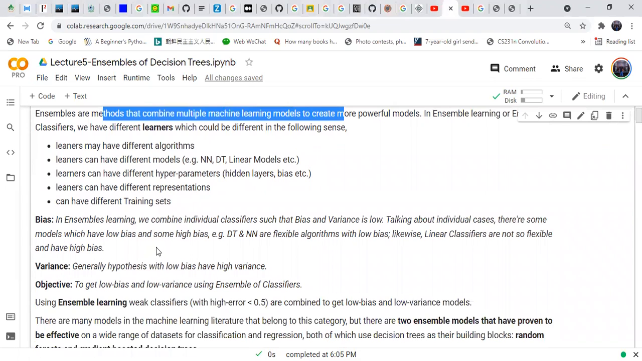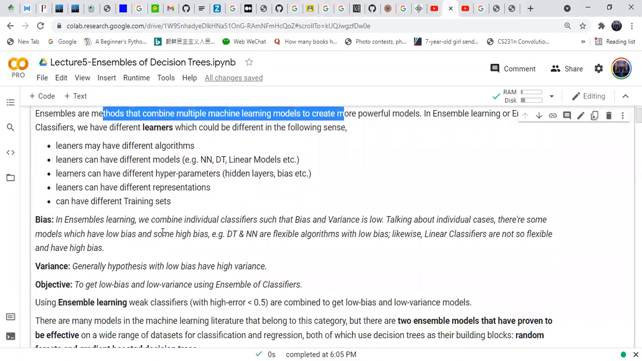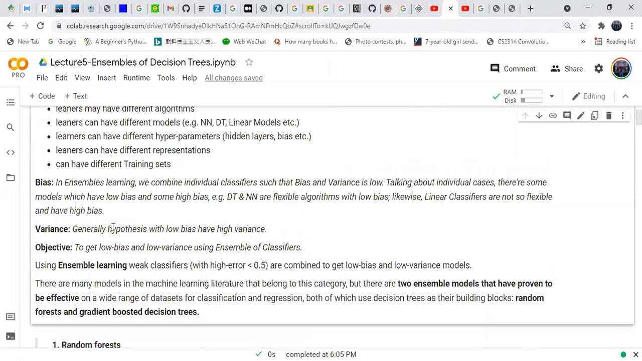For designing the ensemble classifiers, two things are very important. One is called the bias, and the other is called the variance. For bias, we want classifiers which have very low bias. In general, decision trees and neural networks are flexible and have low bias, whereas linear classifiers are not so flexible and they have high bias.